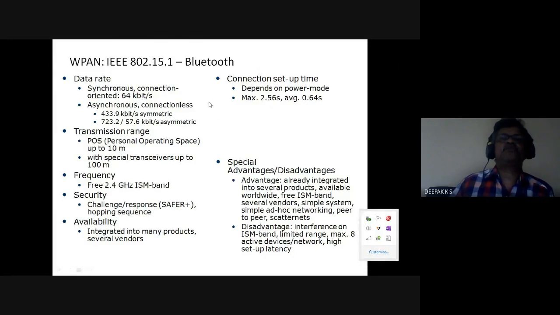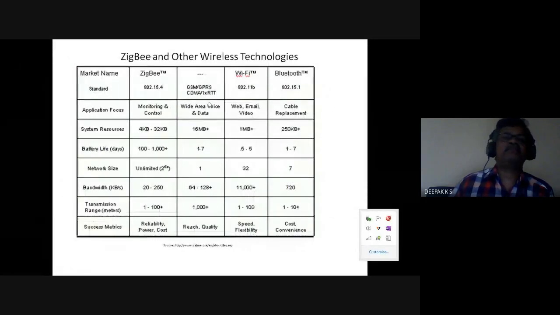So we'll stop here, and next class we'll continue. So this Bluetooth is basically a cable replacement. And ZigBee is also equal to 15, working with 15, but the next digit is 4. So 15 stands for personal area network for the IEEE standard.